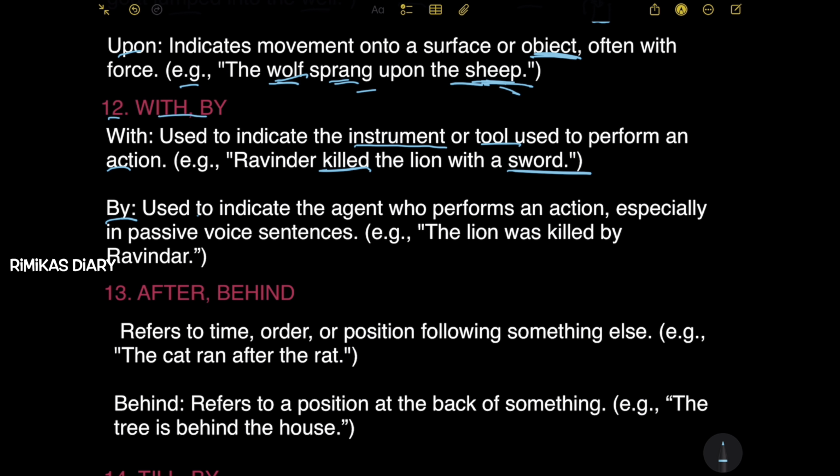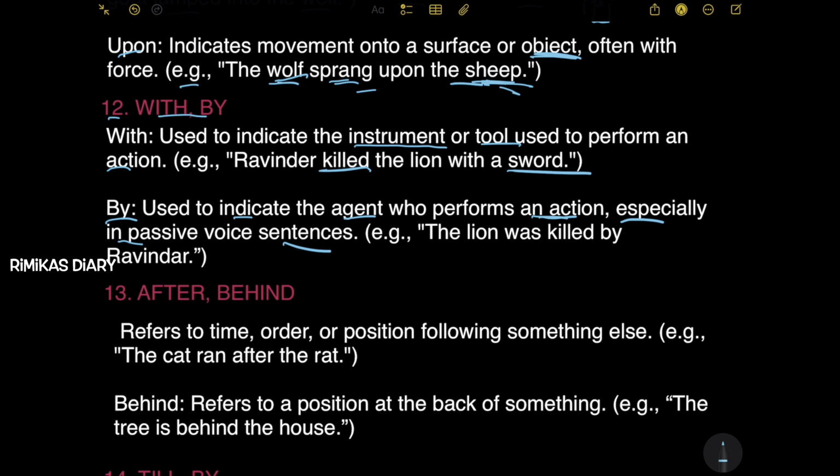Next, by. Used to indicate the agent who performs an action, especially in passive voice sentences. Example: the lion was killed by Ravinder.